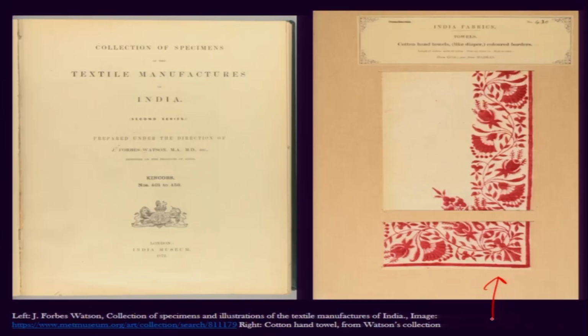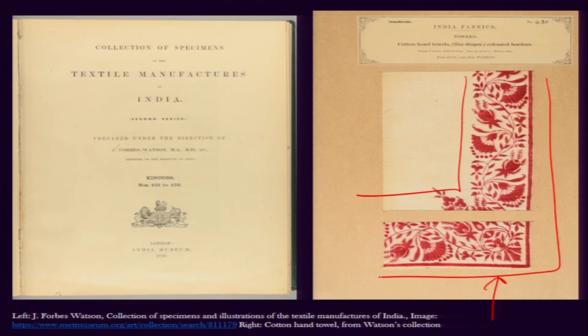Now what he did in his albums was collect textile swatches, and he pasted them in his album. So for example, the one we see on the right side of the screen is a fragment of a cotton hand towel, and one can imagine that this is just the border of it, and that is the reason there is this continuation of the motif which runs in the vertical border, and then how that also continues in the horizontal way as well. So this is something we see.